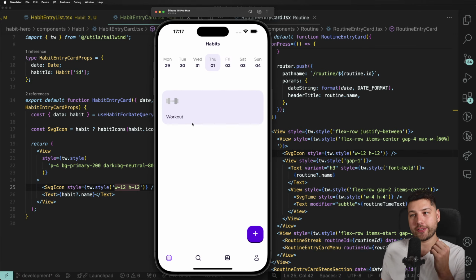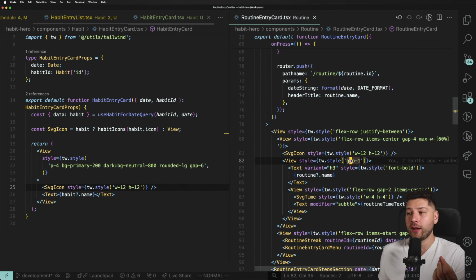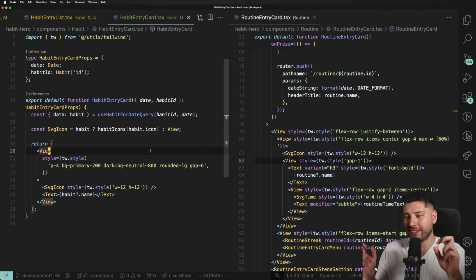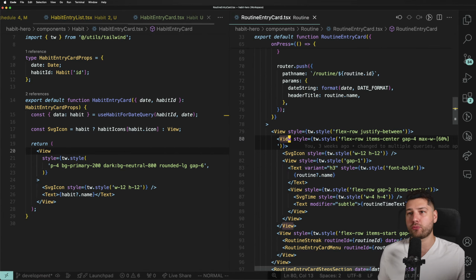Our app is starting to look good. And see, this is the benefit of having forked this from the previous app. I have a lot of the code already ready and it's not that different from a routine to a habit. Yes, they're fundamentally slightly different, but a lot of the things are reusable. So I don't need to refigure this out, recreate all of the icons and everything. I can just share them. And if, as I'm building this app, I suddenly realize that there's a bug or that I want to do something different that I find would also make sense on the previous app, I can just go back to the fork and implement the change and it's in sync, right?